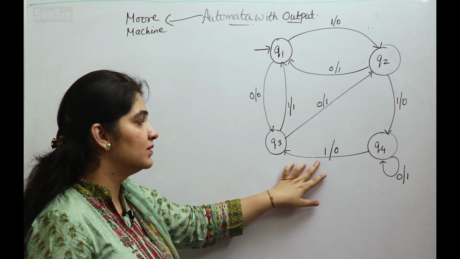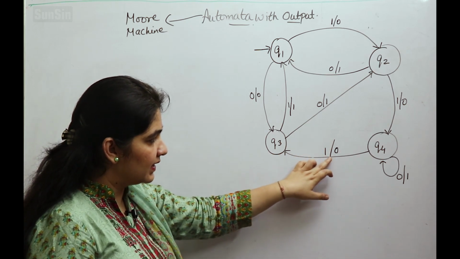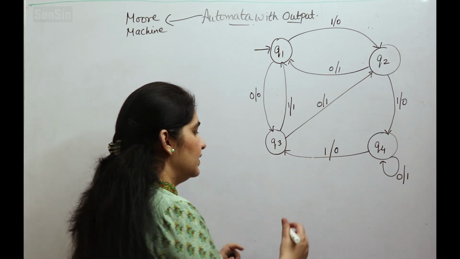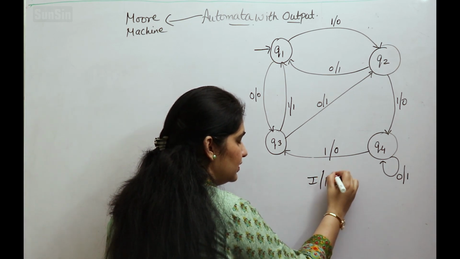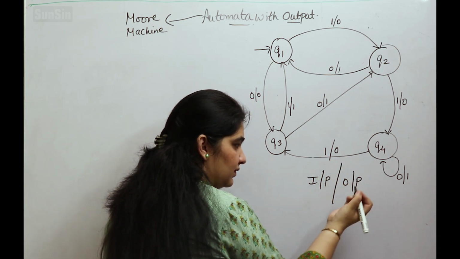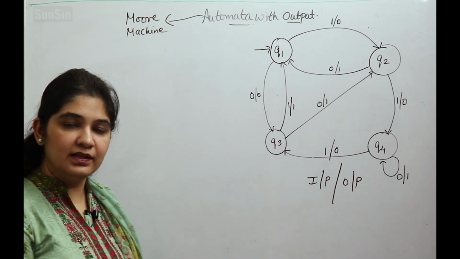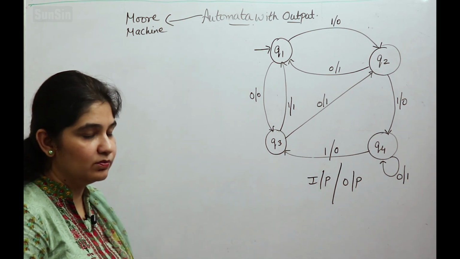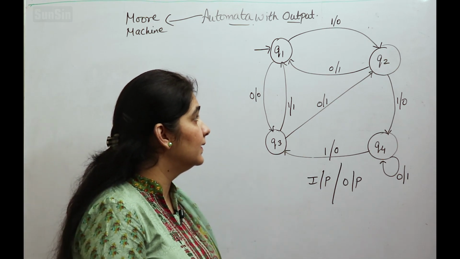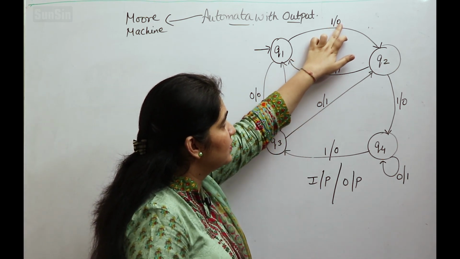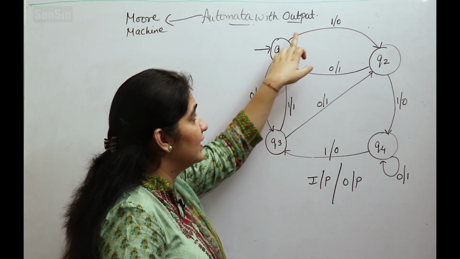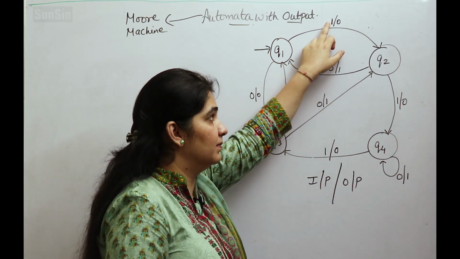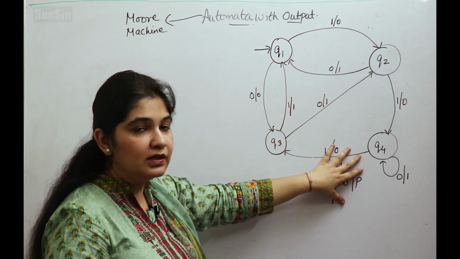Now there are 2 numbers written, 1/0. What does it mean? It means input/output. As we are talking about, in the case of a Mealy machine, output depends on both input and the state. Clear? So it means this output 0 will depend on the state as well as the input alphabet. This is the representation of the Mealy machine.